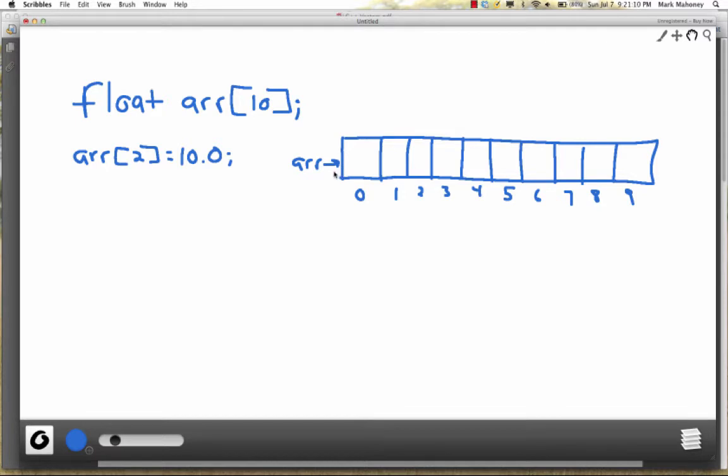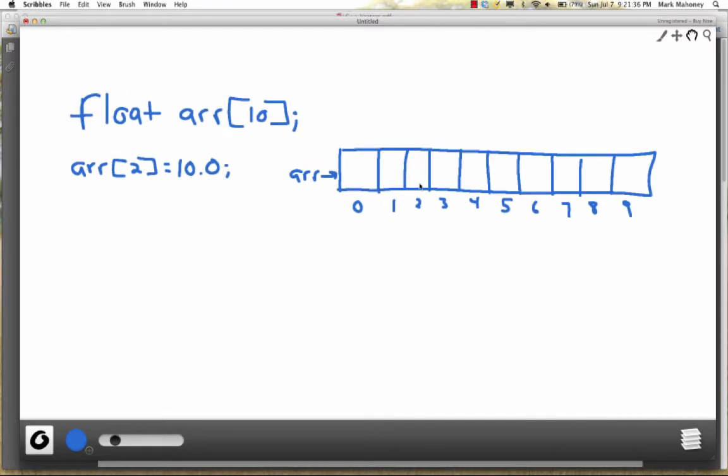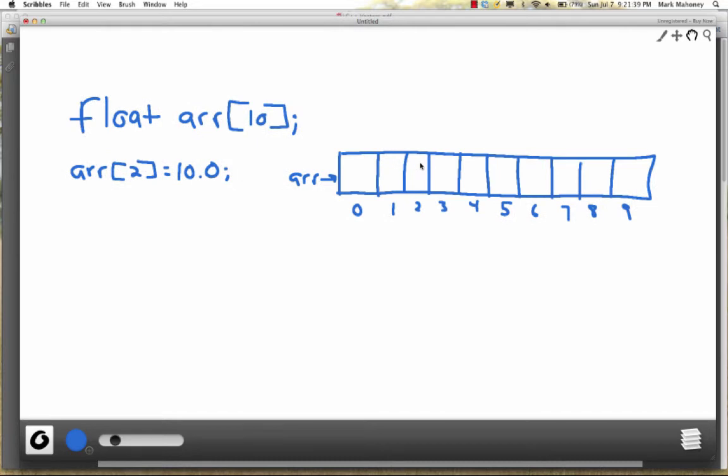Okay, to access data in the array, use the name of the array and an offset from the beginning. Right, so if I said ARR at position 2 is equal to 10, what we know is when the flow control gets here, we're saying go find a thing called ARR and go to position 2, which is actually the third item in the array here, and store a value. In this case, we want to store the value 10. Okay, and of course, this will change just a single float.